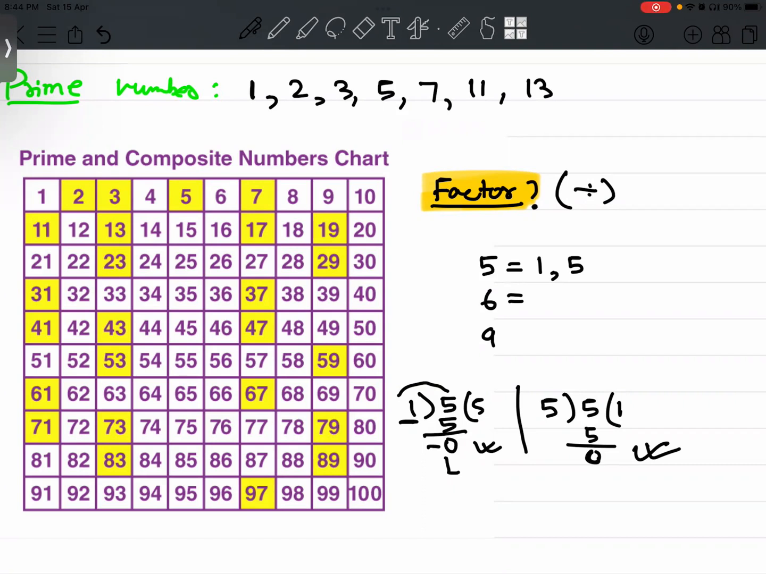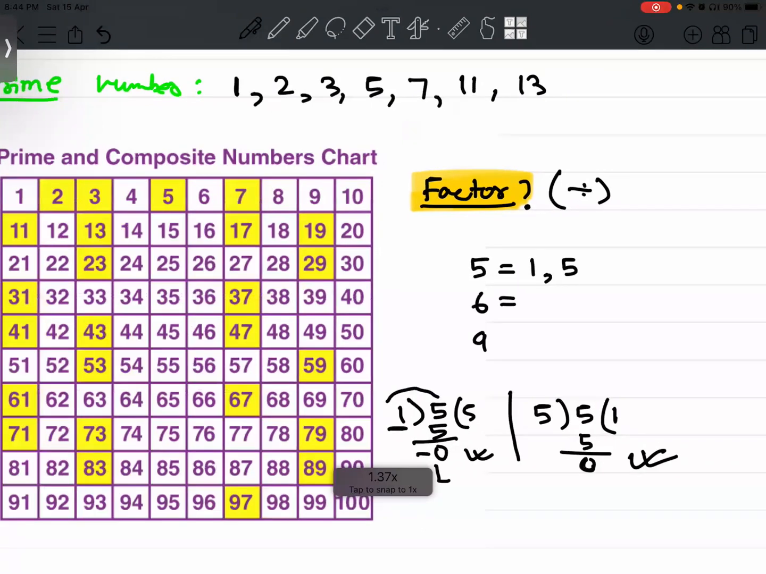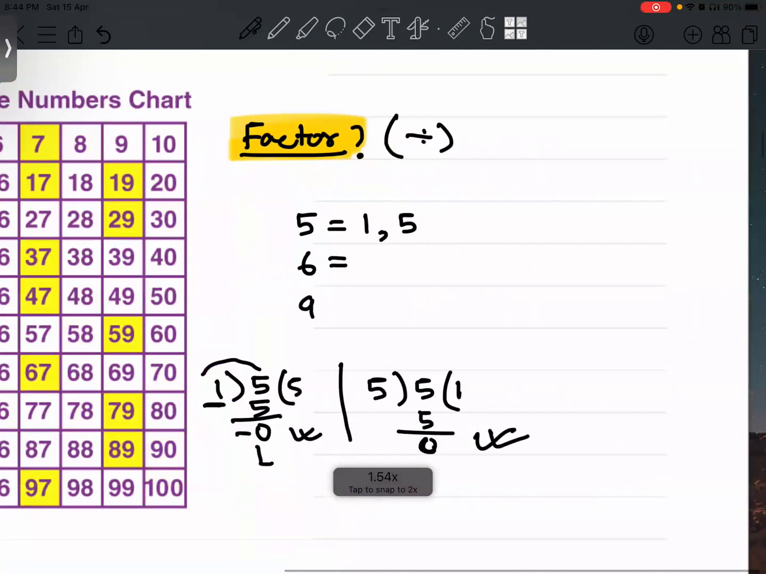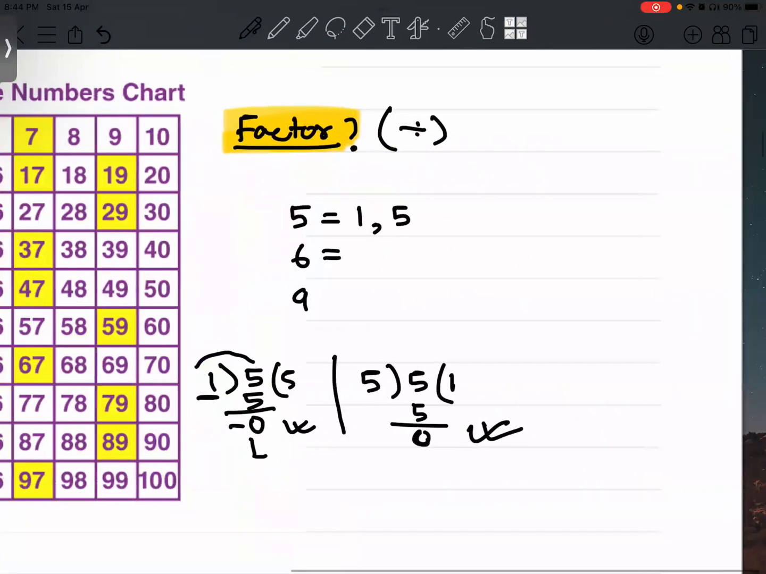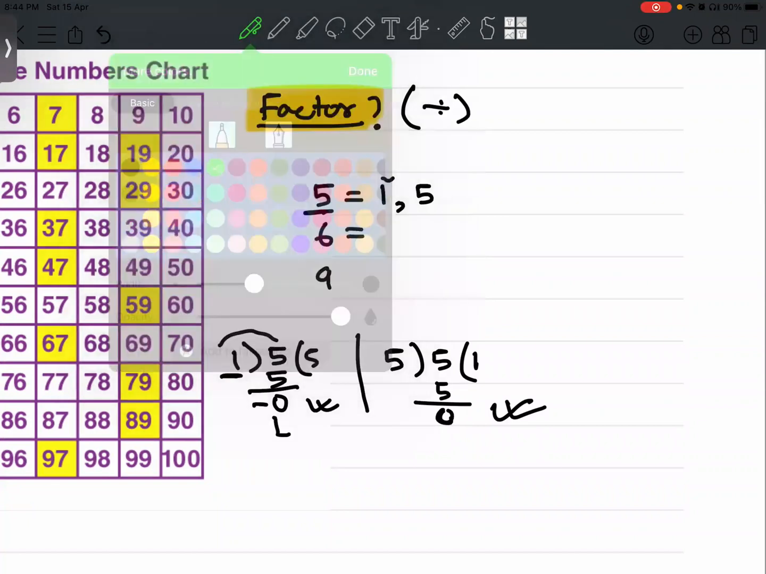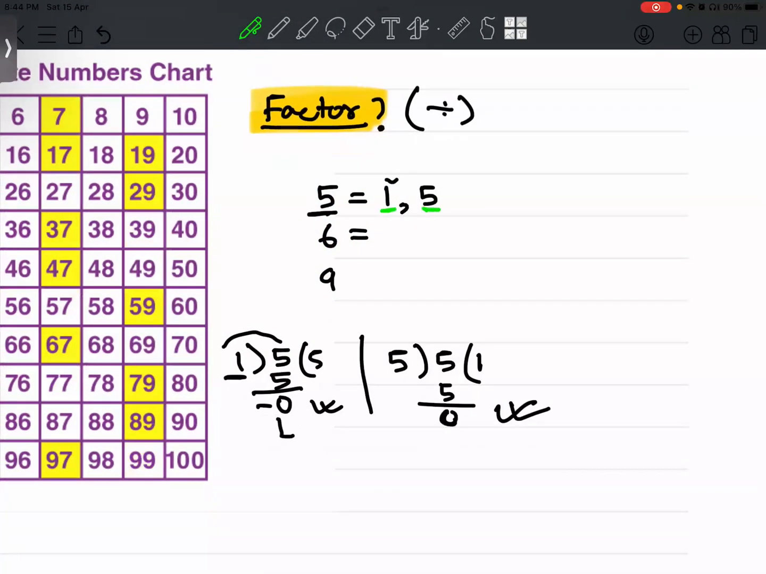A little, I didn't understand. Let's do a little bit of exercise, Swati, and it will be clear. I'm saying that I have taken 1 and 5, the factors of 5, two numbers which are completely dividing 5. As you can see here, the remainder is 0.